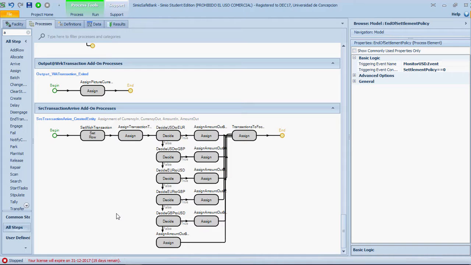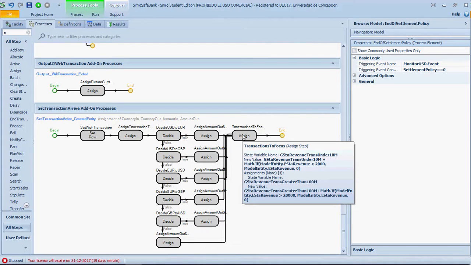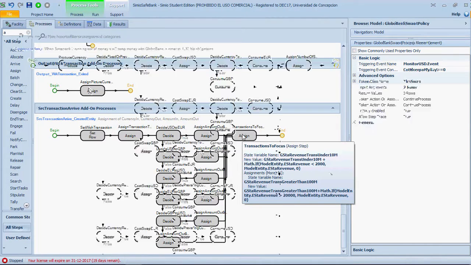When an entity is created, there's a probability that this transaction is one of the 6 types. This probability is assigned by a reference property on the transaction type table. The process assigns the amount in of the transaction, the corresponding picture, the type of currency in, the type of currency out, and the amount out, by multiplying the amount by the corresponding exchange rate. Additionally, it calculates the revenue from the transaction and the revenue from transactions greater than 100 million or less than 10 million, with the purpose of comparing this data later to decide which transactions the bank should focus on.